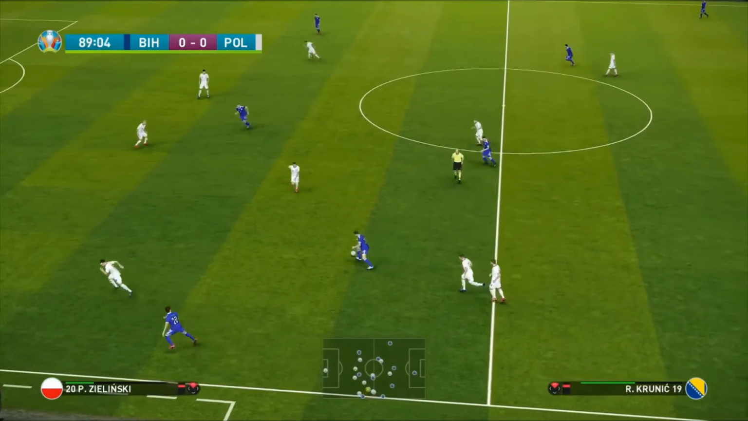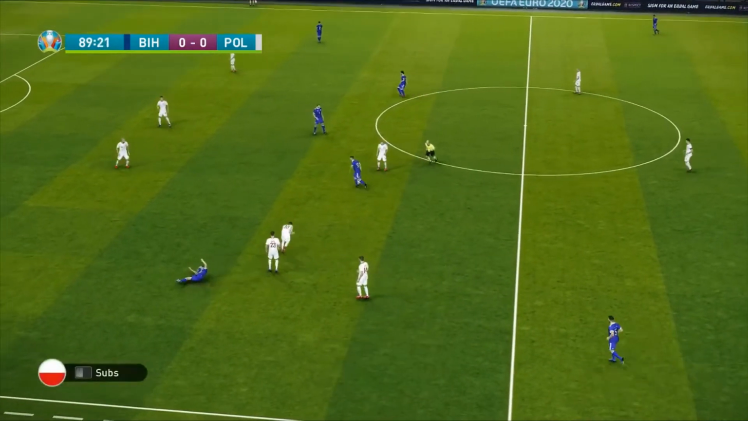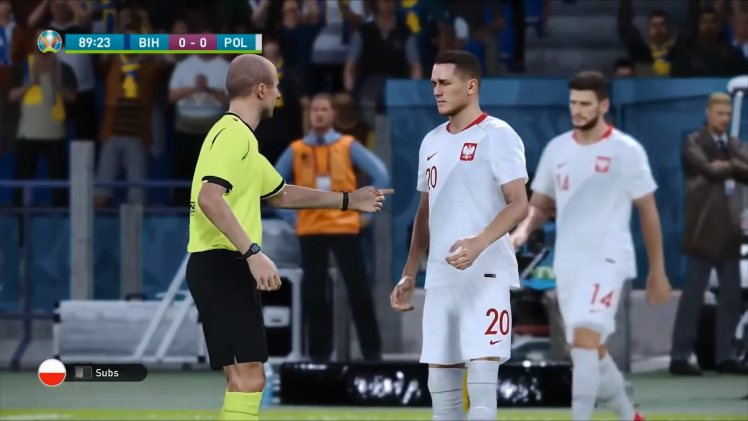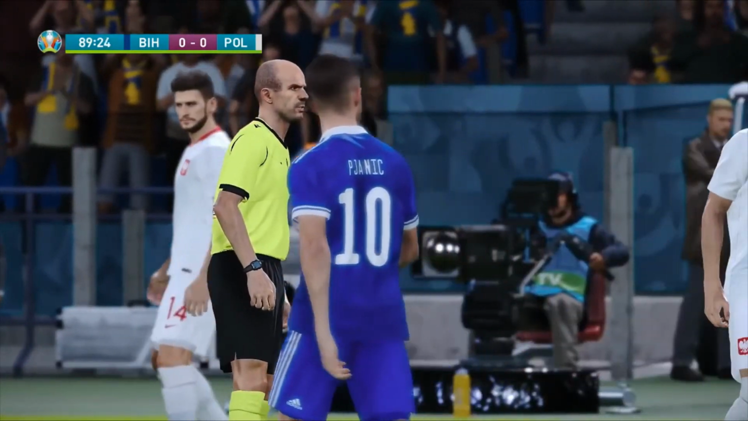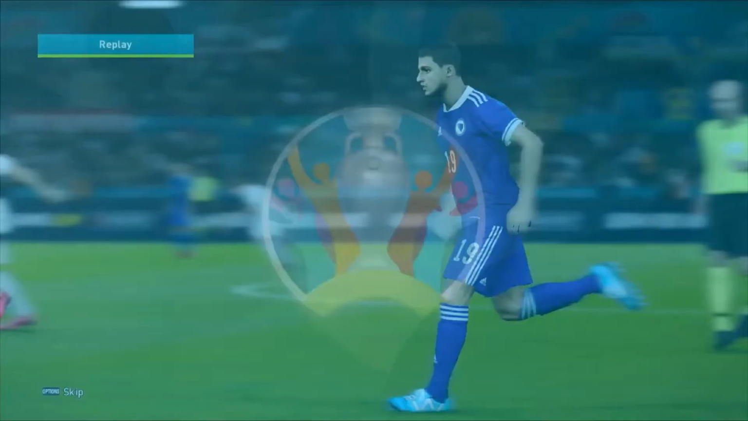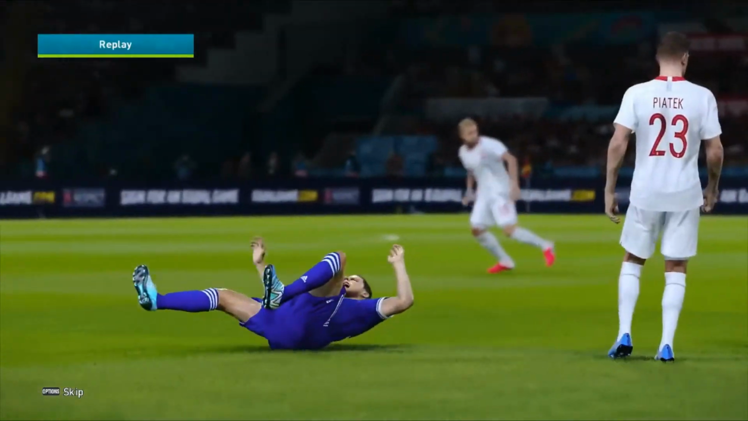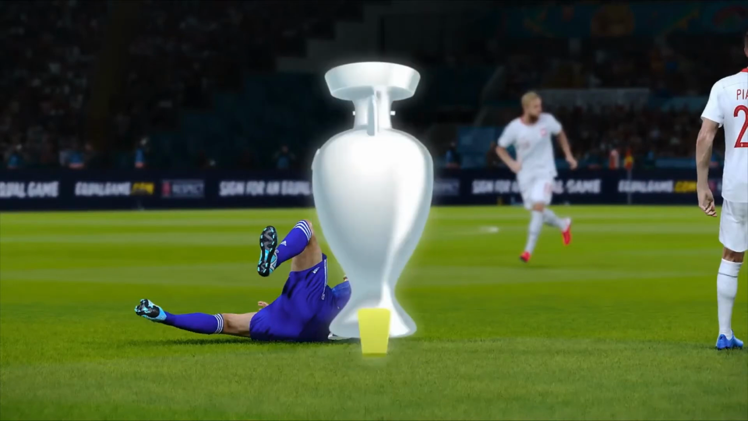Here's Rajad Krunic of AC Milan. He's absolutely wiped out there. And 89 minutes into this game, the referee is going to give a talking to here. Could we see a late Bosnian winner? It's a little bit far out to be hitting this, but it's in a great position to send everybody up.